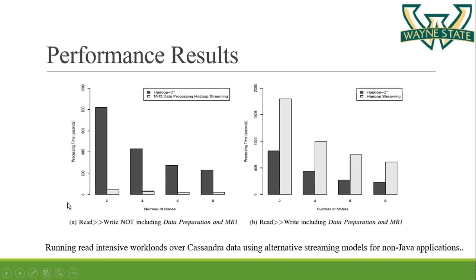So the processing time for data processing for Hadoop streaming is much less than Hadoop C. So Hadoop streaming is 18 times faster for read intensive applications than Hadoop C for 2 nodes.